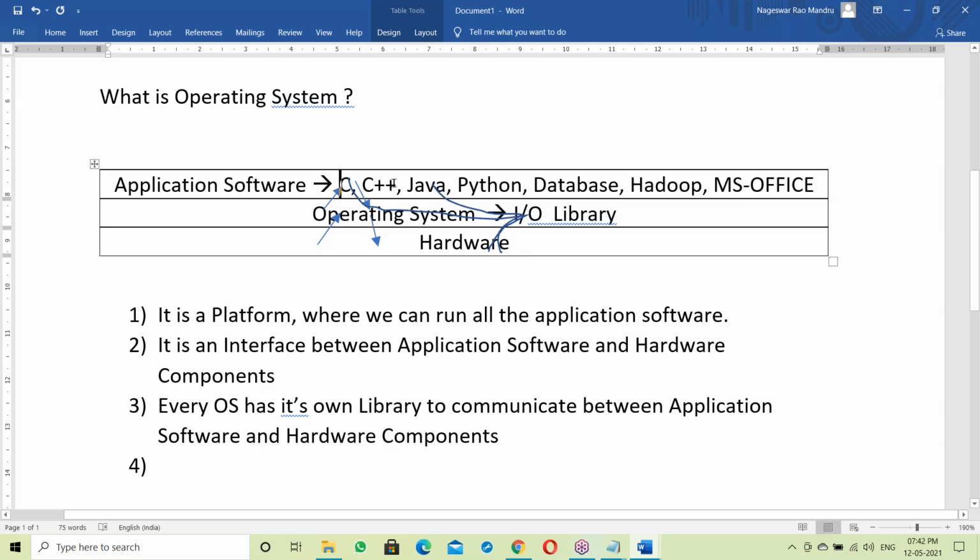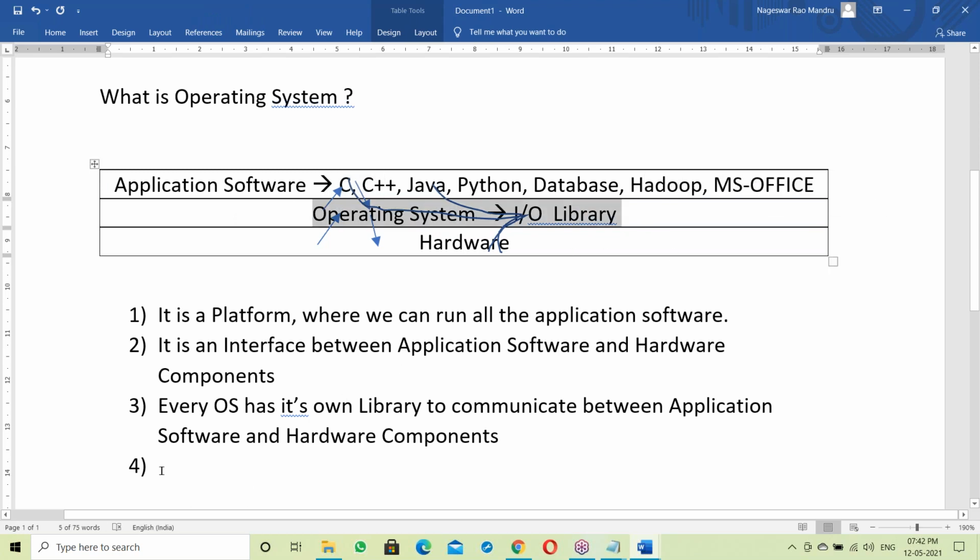If it's C or C++, that is the exe file concept. In C and C++, there are linkers. That linker will link with the OS library. In Java, the JVM links with the OS library.